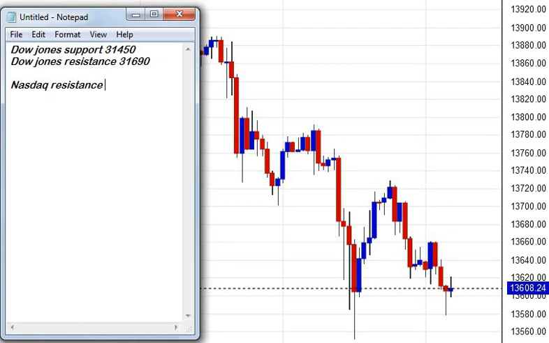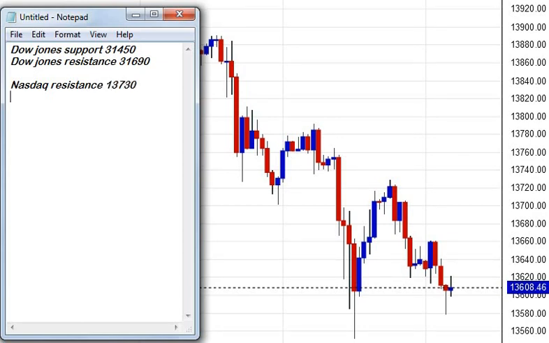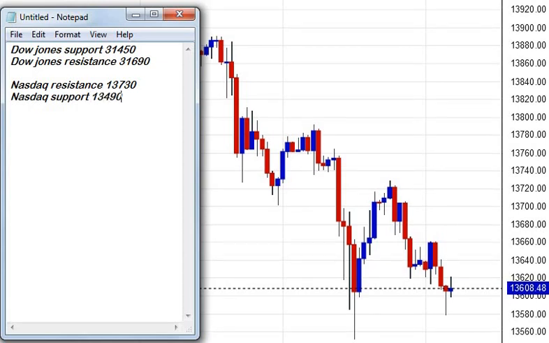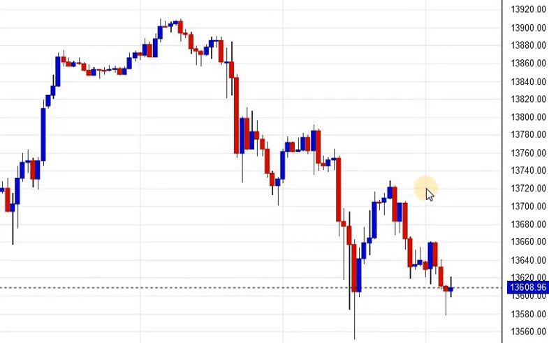Nasdaq resistance stands at 13,730. Nasdaq support stands at 13,490. Currently Nasdaq is in weak zone, so avoid going for buy, but if Nasdaq breaks 730 and manages to sustain above that level, then expect Nasdaq to test around 13,900 and even 14,000.